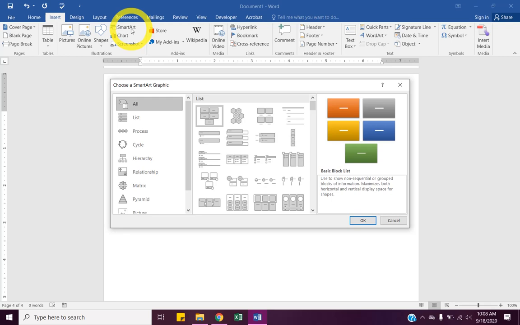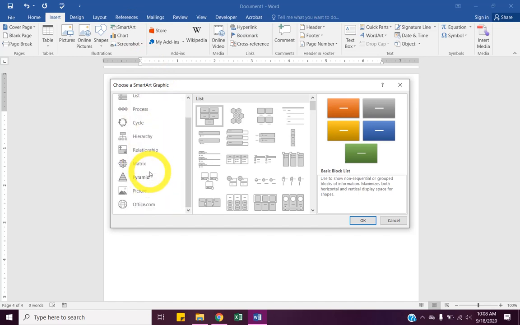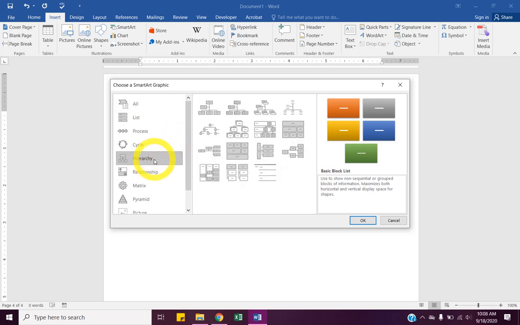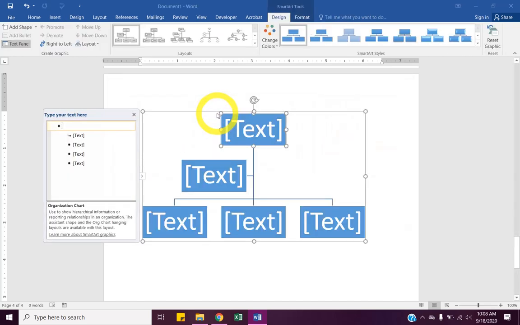Insert tab, Smart Art. We have all the options on the left of the types of Smart Art graphics we could choose from. So let's go to Hierarchy on the left, and then just double click that first one.